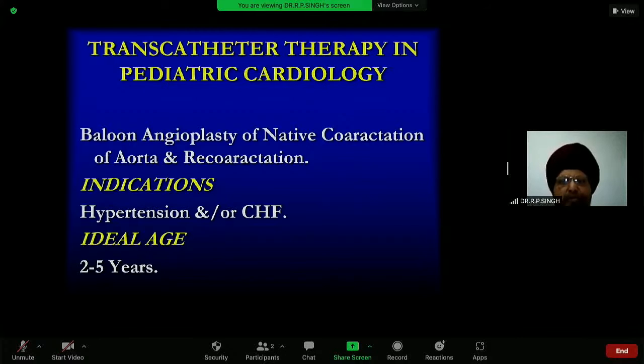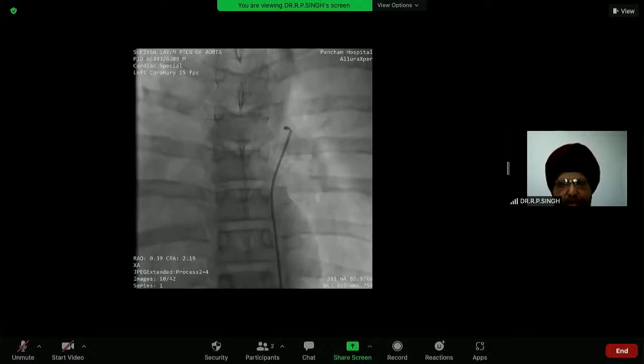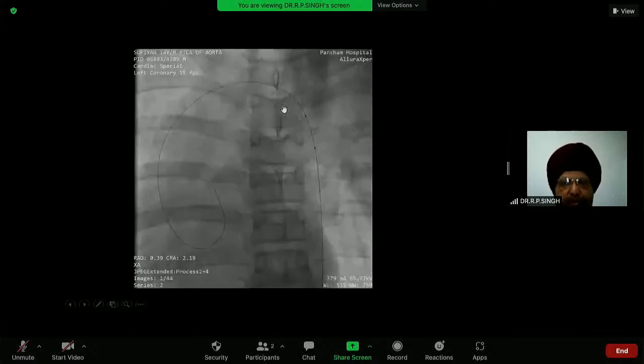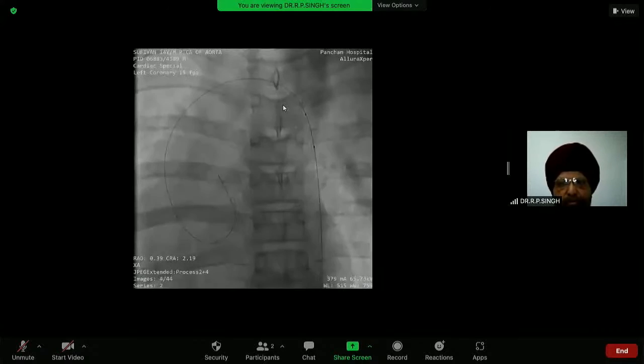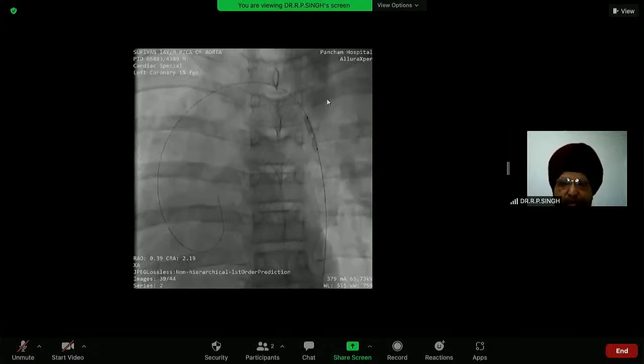But unfortunately, most of the cases I get are adult cases. Now you see here, this was a 14-year-old patient with severe hypertension. The coarctation was so tight, I could not cross with the ordinary wire. I had to cross with a PTCA wire, and I took a 3 millimeter balloon and dilated it first before I could cross it.